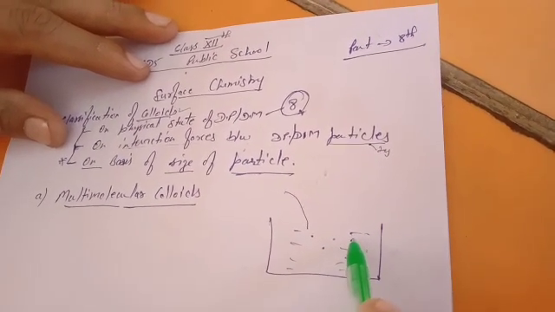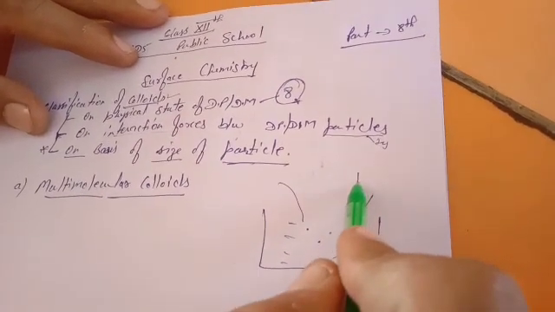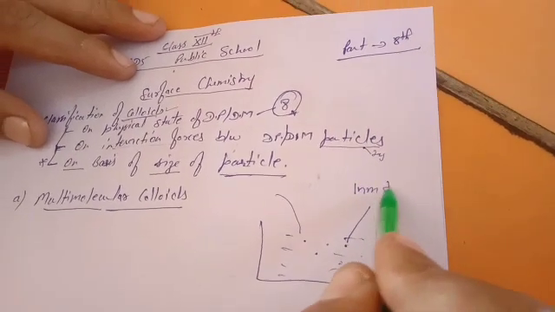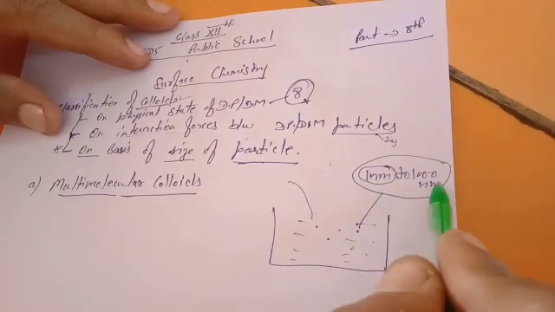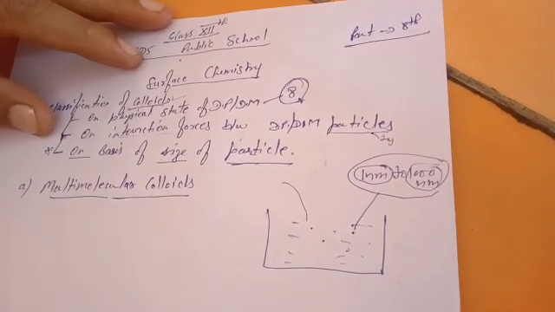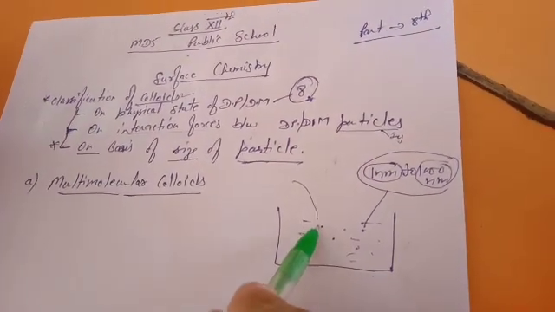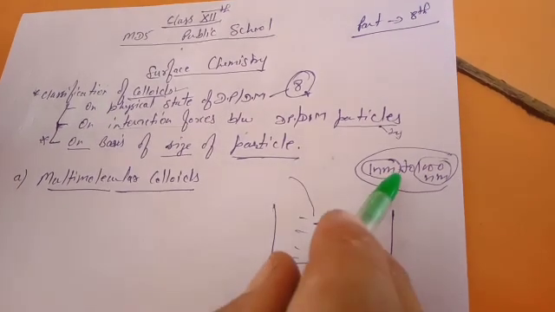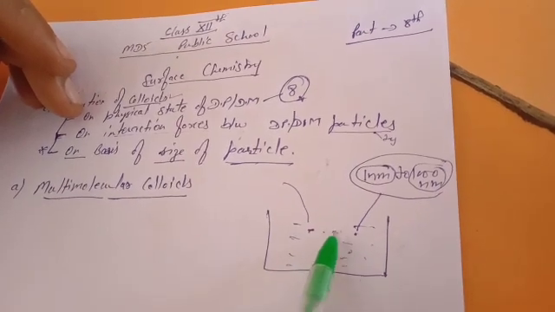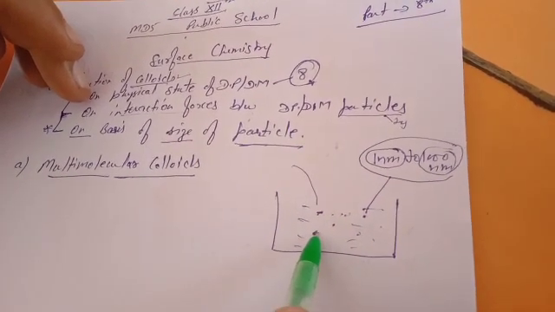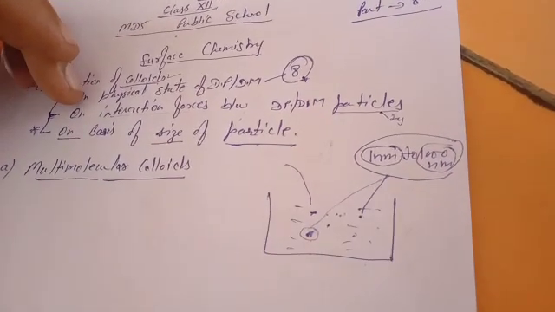But the size of these dispersed phase particles is not in the range of colloids. In the colloidal range, the particle size must be between 1 nanometer and 1000 nanometer in diameter. This 1 nanometer and 1000 nanometer is the diameter of the particle. Now these dispersed phase particles are not in this size range. But these particles will start aggregating, meaning attaching, and their size will come into the range of colloids.